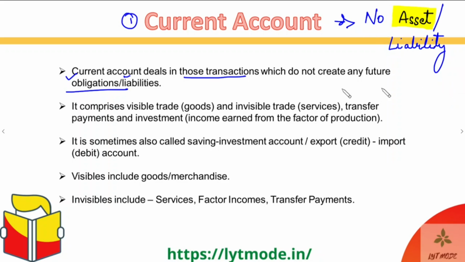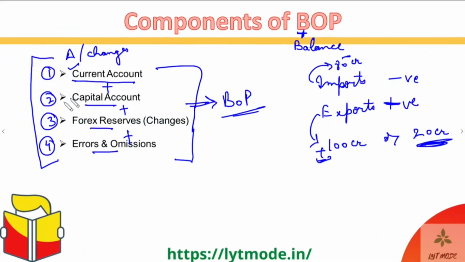So that is the two separate kinds of accounts which we divide our entire payments into. The first one is current account and the second one is capital account. The capital account is where asset or liability is being created or destroyed, and current account is basically where no asset or liability is being created or destroyed.